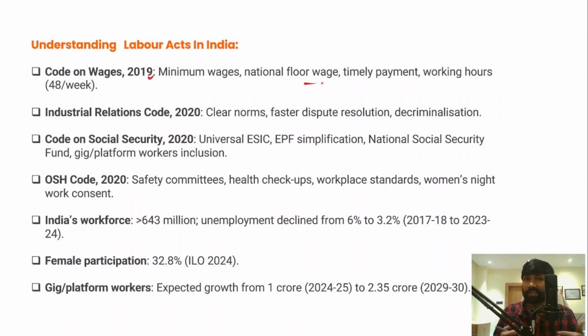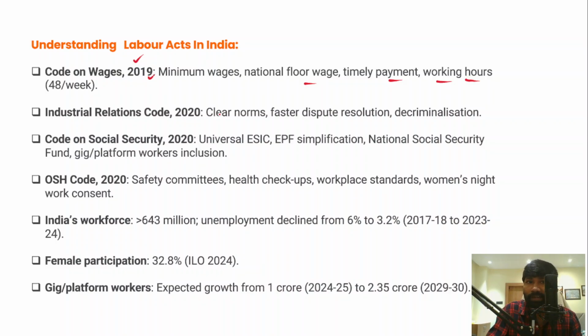This is the same all across the country, and then timely payment for all the workers by the employers, and at the same time the working hours should be 48 hours a week. So the code on wages 2019 deals with all these things. There should be a minimum wage, a national level floor wage, timely payment, and working hours should also be 48 hours per week.